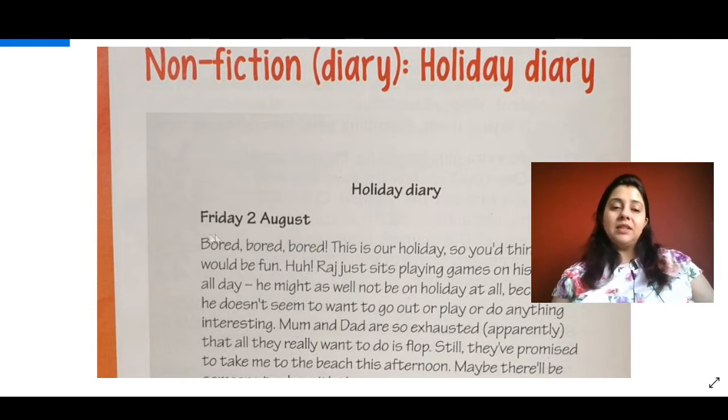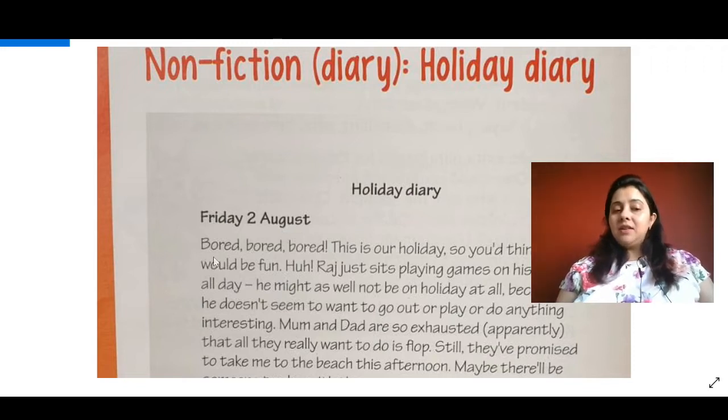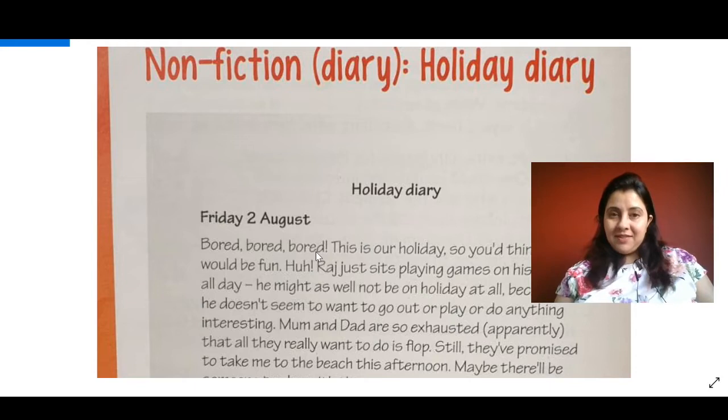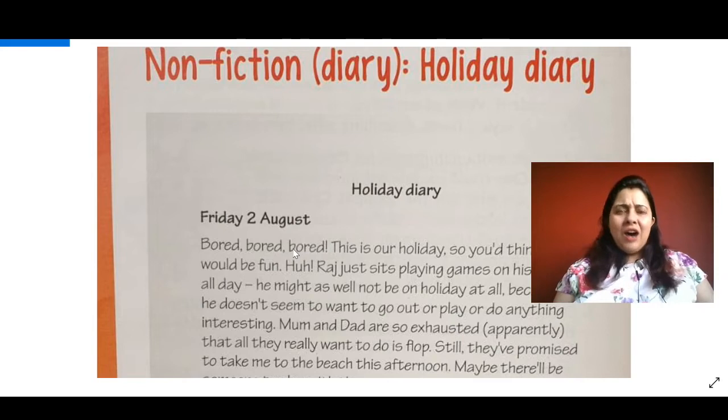Okay, so this diary entry starts with day and date, which is very much required to write a diary, isn't it? And then it starts with 3 words, repeated. You have read such kind of a rule when we were doing persuasive text, isn't it? The power of 3. Bored, bored, bored. This shows how bored she is, isn't it? And then there is an exclamation sign as well.